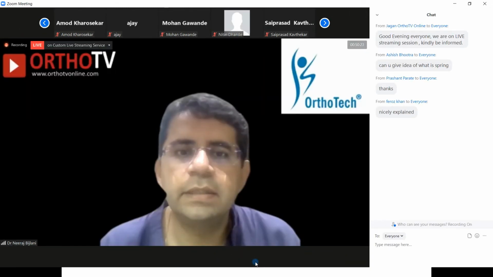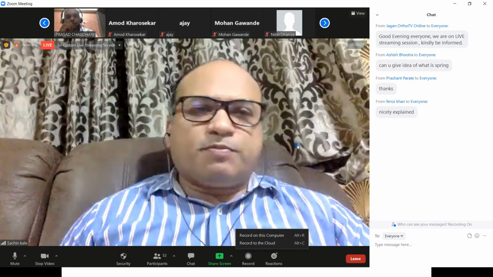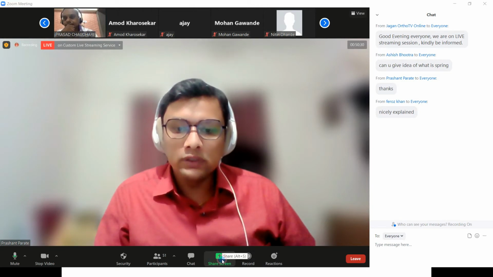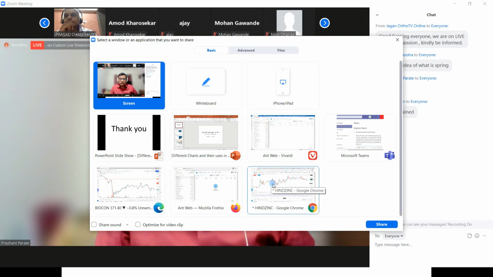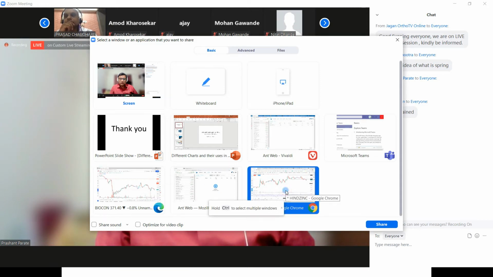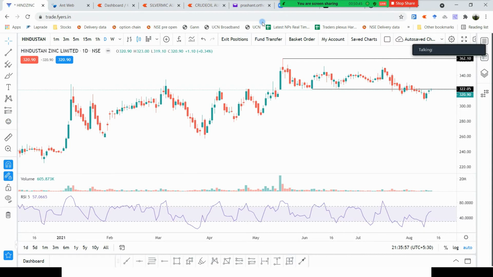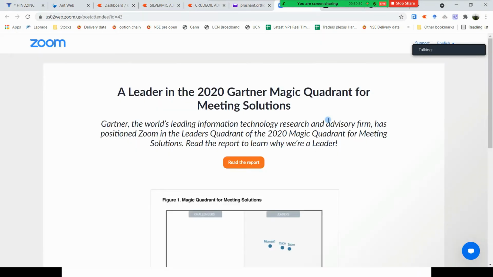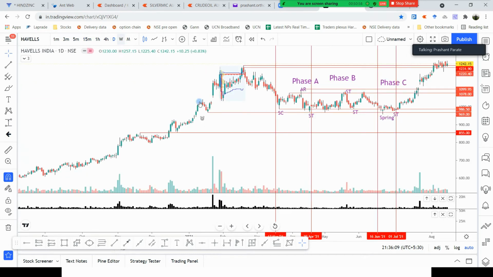Okay, so the question is, can you give the idea what is spring? Maybe on the chart which Prashant was talking about. Yeah, sure. So we'll first go to that chart. I think it was Havells, right? Yes, yes. So it was the Havells chart on daily time frame.